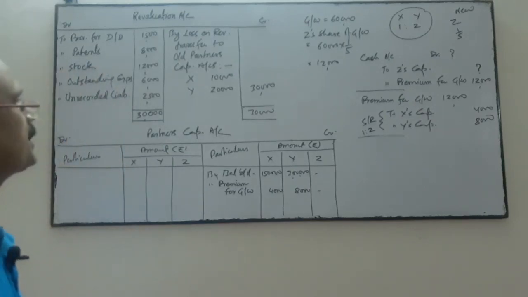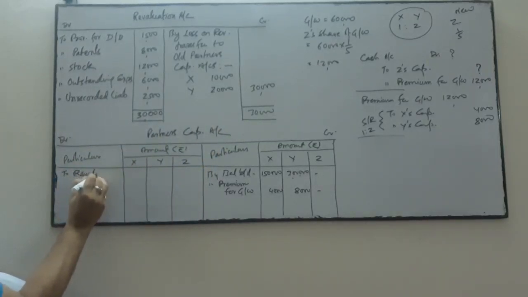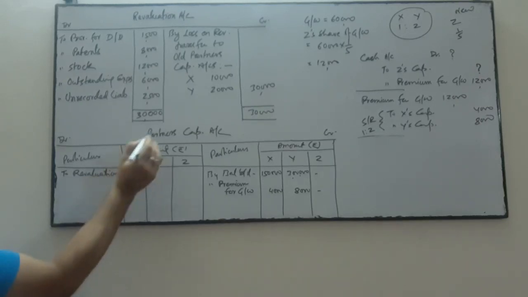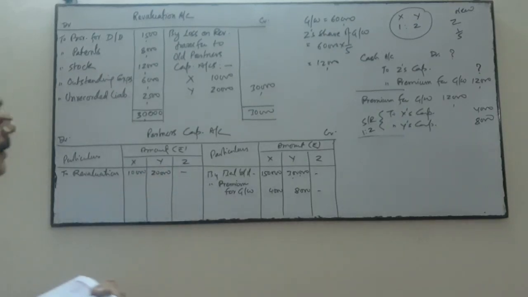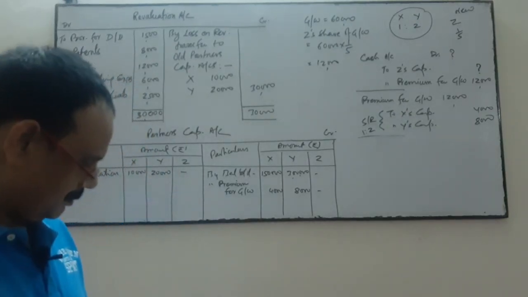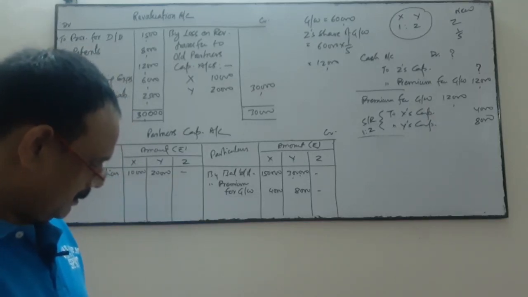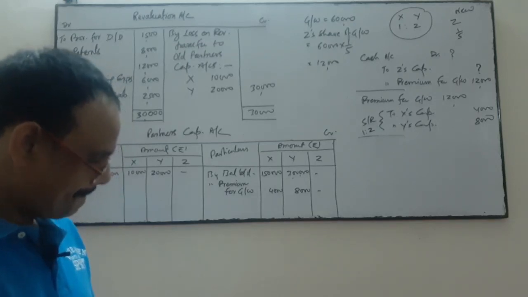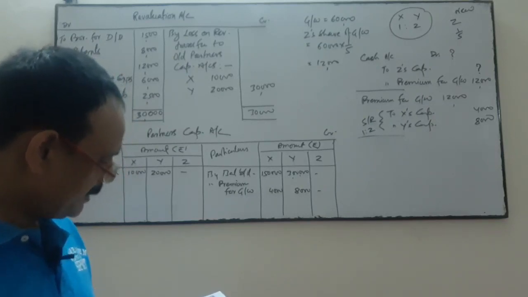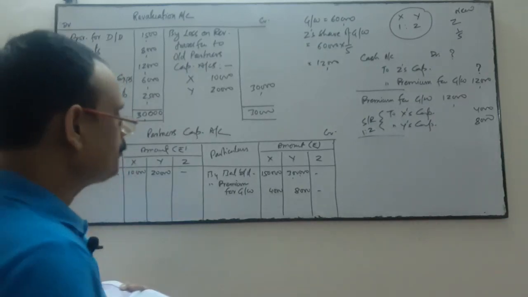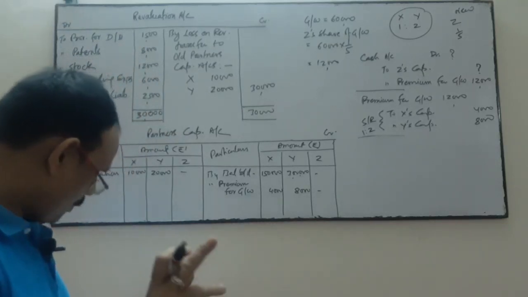Is there any amount which will be transferred? This loss, on this side, to revaluation: 10,000 and 20,000, the revaluation loss. So the goodwill treatment is done and the revaluation loss is transferred. There is no fictitious asset in the balance sheet and no reserve on the liability side. Now we will find out the new balances.